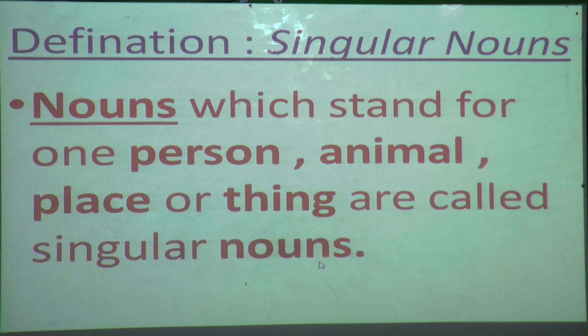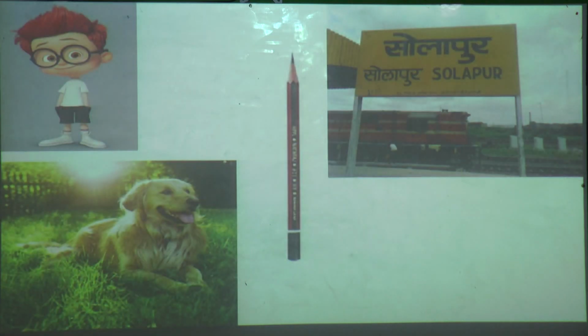I will show you some examples of singular nouns. See, what can you see in this image, students? We can see a single boy standing here, only one animal, a dog, a single pencil, and a particular place. So here we can see only one person, animal, thing and place. Have you understood what a singular noun is? Now we will move on to plural noun.